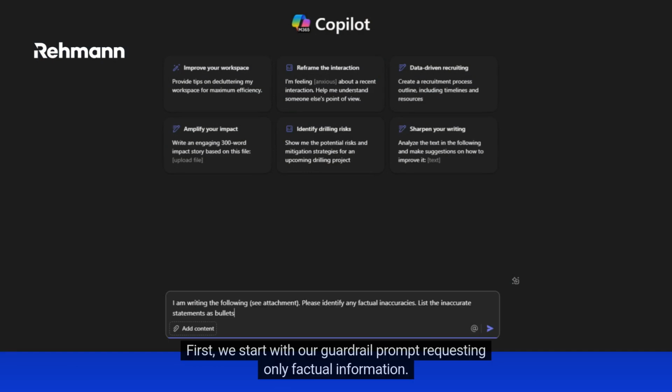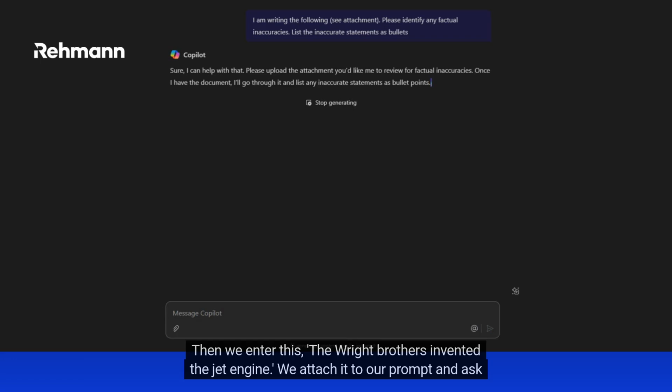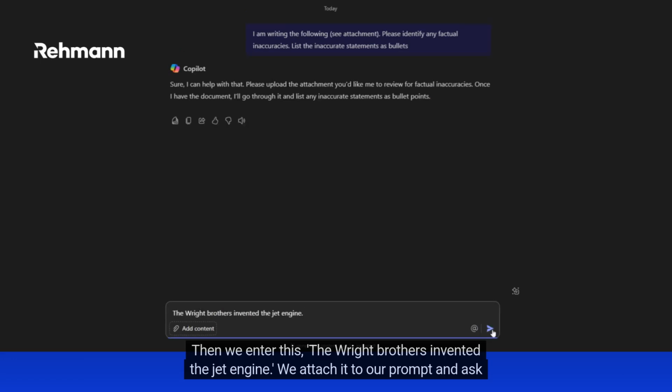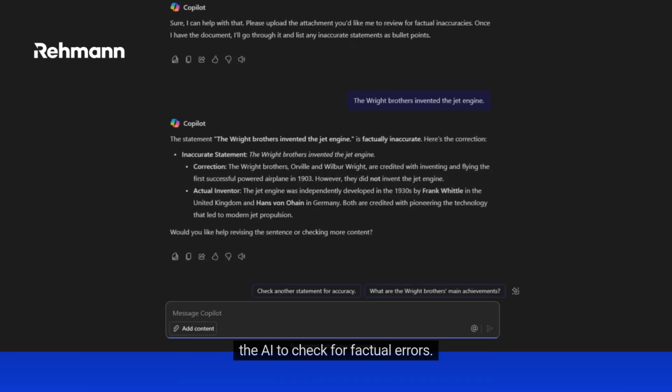First, we start with our guardrail prompt requesting only factual information. Then we enter this: the Wright brothers invented the jet engine. We attach it to our prompt and ask the AI to check for factual errors.